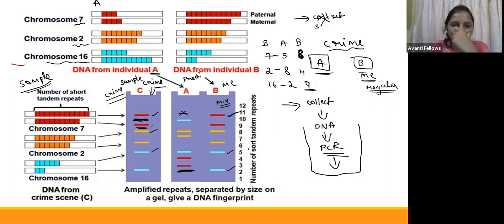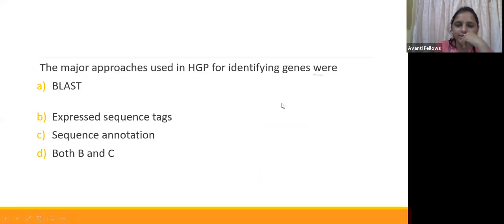Here is the question: if we get RBC at the crime scene, is it possible to go for DNA fingerprinting? Yes, RBC is a cell only, right? Yes, we can do the fingerprinting. Together with that, they are going to collect other samples also, and from the red blood cells also they will collect samples. Guys, did you understand this? How do they find the match? It is usually based on the variable number of tandem repeats, guys. Did you understand this?